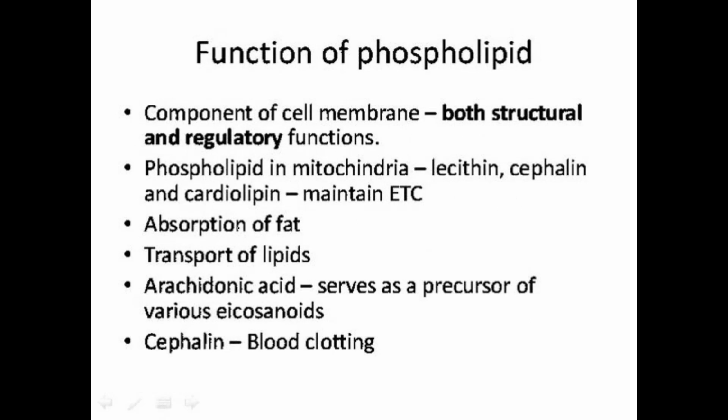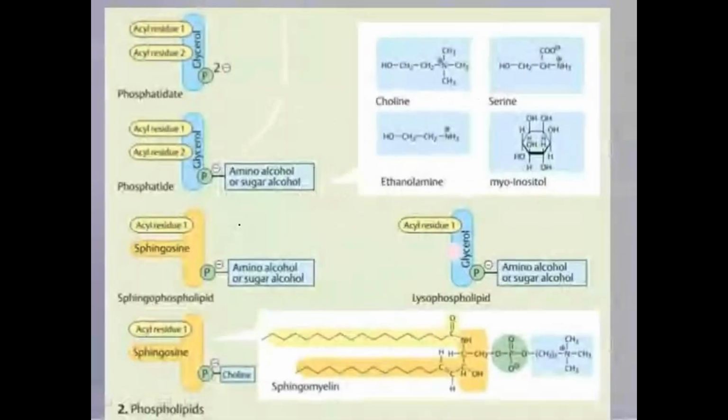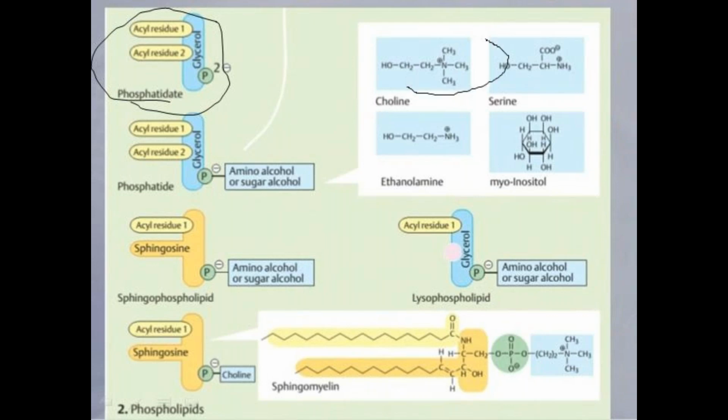Mainly these are the components present in the glycerophospholipids. And what are the structures? This is the basic structure of phosphatidic acid. When it is attached with the choline group, it is called phosphatidylcholine.